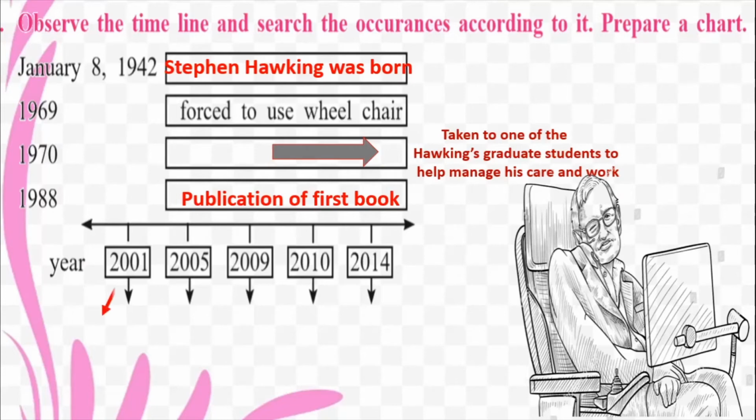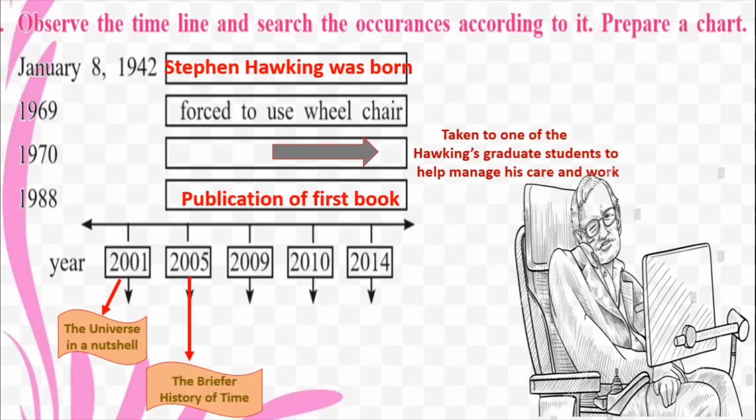So let us see what happened in all these years. In 2001, he wrote the book The Universe in a Nutshell. In 2005, The Briefer History of Time was written. In 2009, he retired from Cambridge. Okay, he was working as a professor in Cambridge and he retired from there.